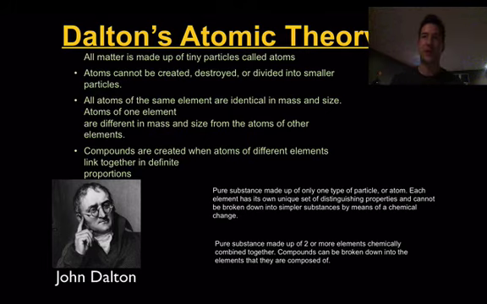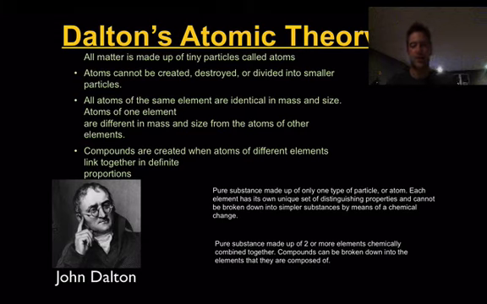So if I was to take, let's just say, oxygen and hydrogen, they're going to have different mass, different size, but if I was looking at numerous oxygen atoms, they're all going to be the same mass, same size. Then his fourth point was that compounds are created when atoms of different elements link together in definite proportions. So he's kind of said they hook together.